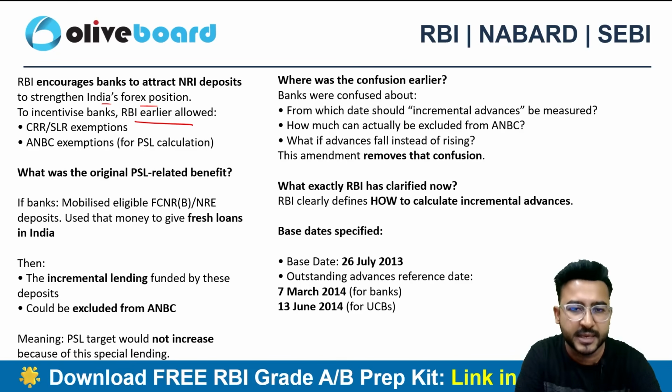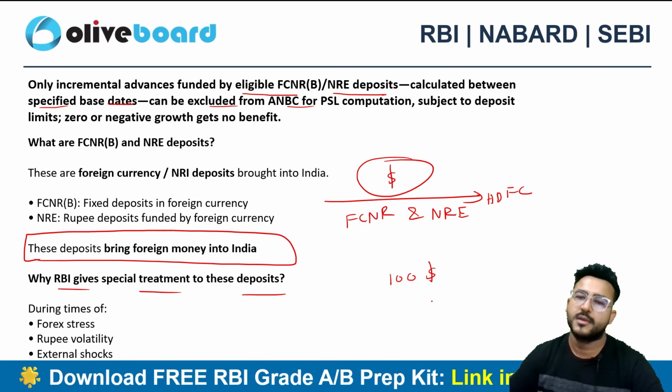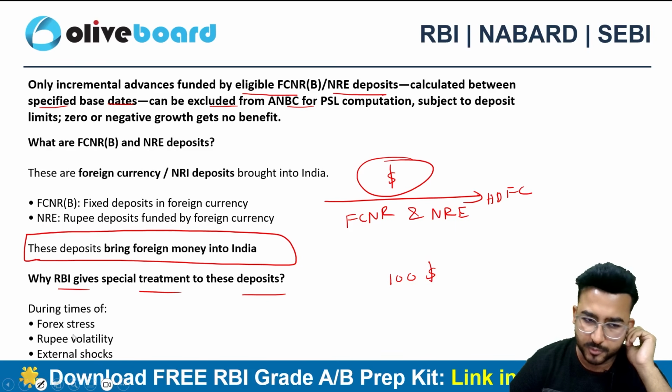Sir, what do you mean by ANBC exemption? Look, if a bank sources, let's suppose $100, or let me give you one more example.